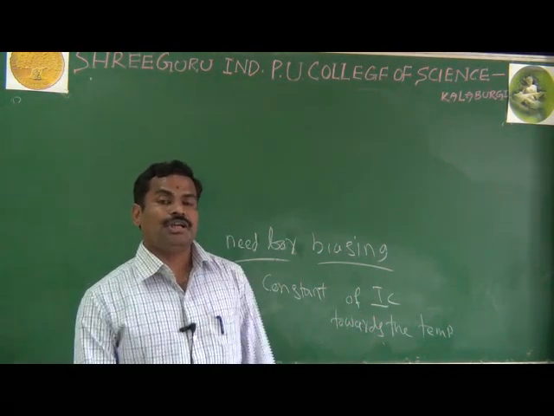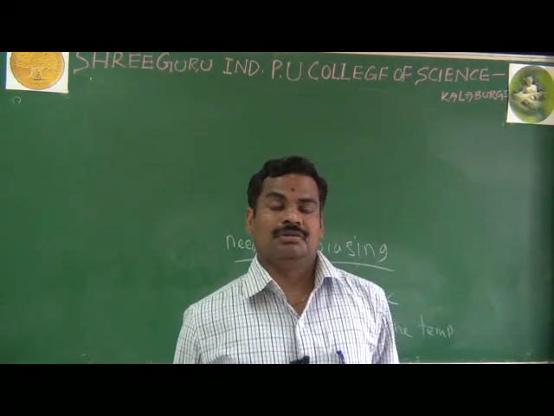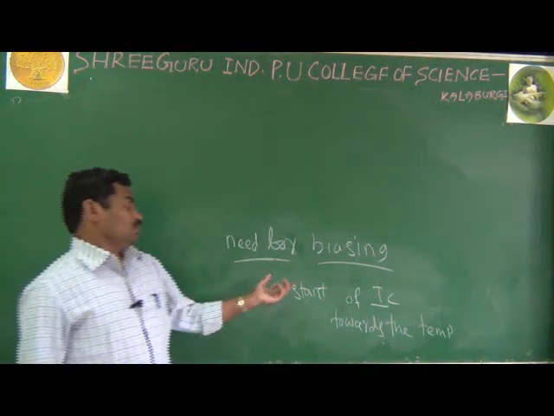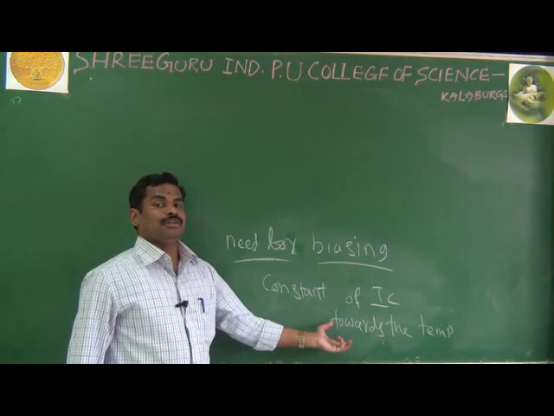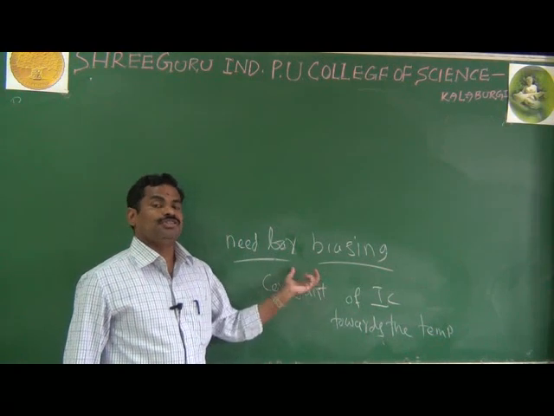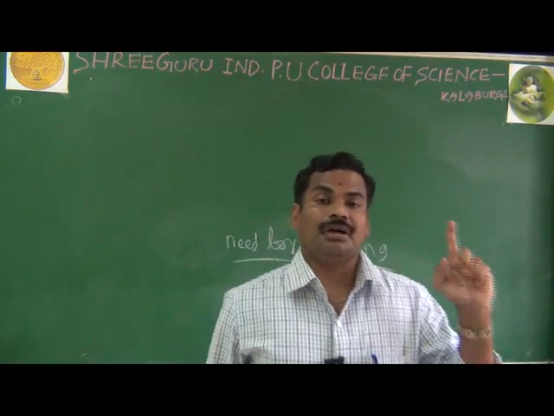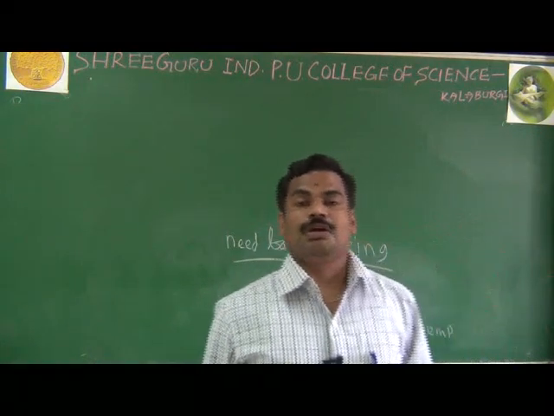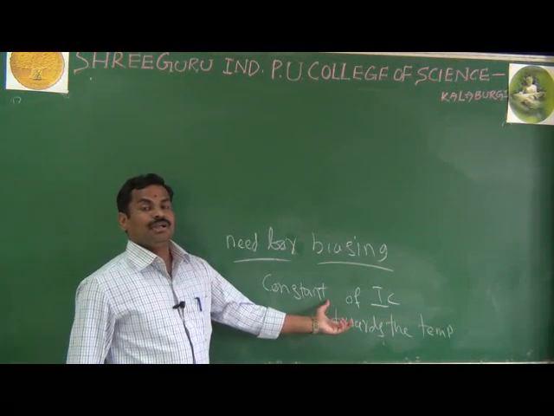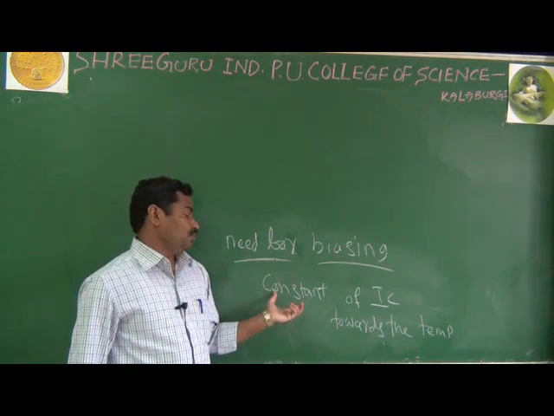If the temperature may increase or decrease, what happens? The collector current may increase or decrease. But we want the collector current to always be constant, or you can say stability of the collector current towards the temperature. If you are not biased, in that time the collector current may change. If you do the proper biasing, in that time the collector current will be constant. If you change the temperature, increase or decrease, that does not affect your collector current. The collector current is always constant.